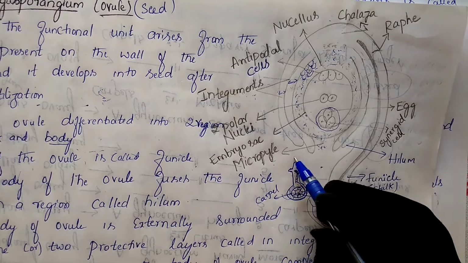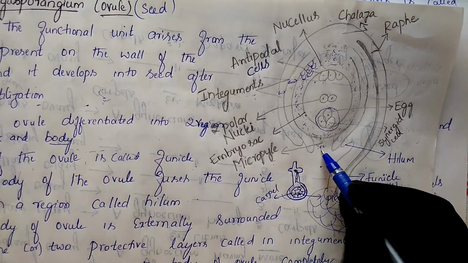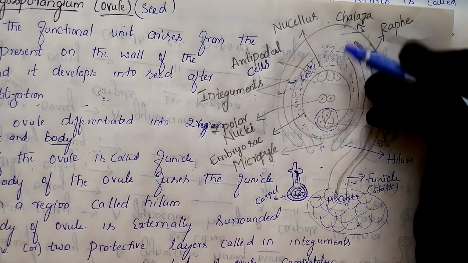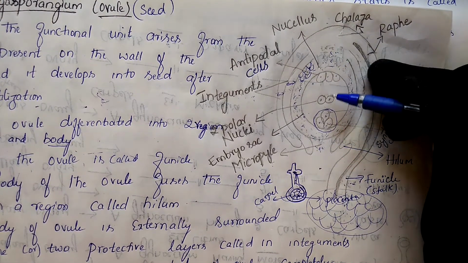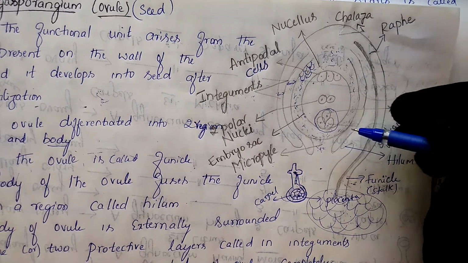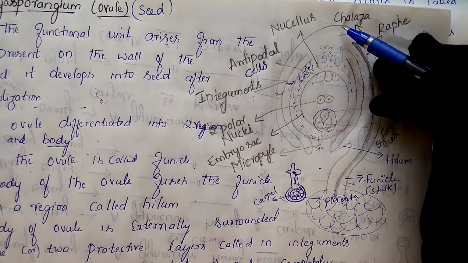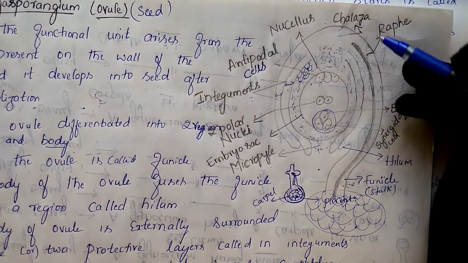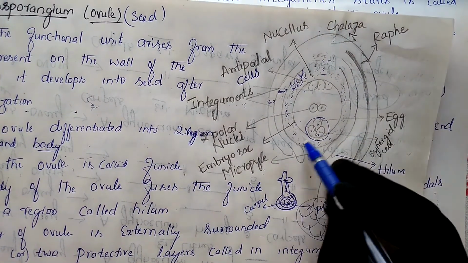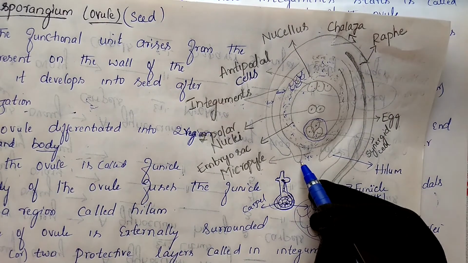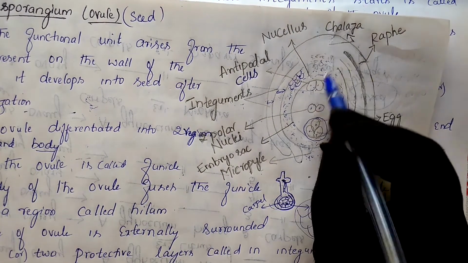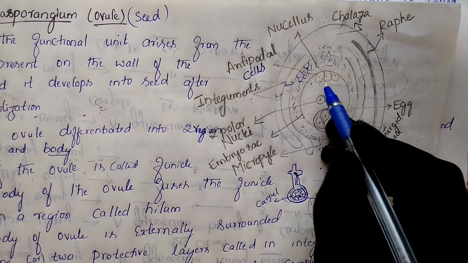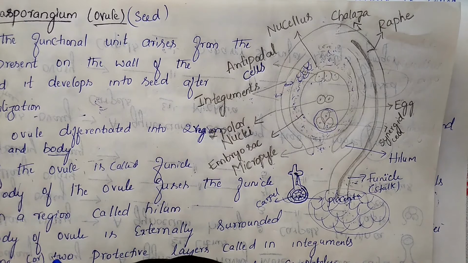So the egg apparatus is present towards the micropylar region. Antipodal cells are present towards the chalazal region. Remember this. If you write the opposite, you will lose your marks. Many of them write that egg apparatus is present towards the chalazal end and antipodal cells towards the micropylar end. Then your answer will be wrong. So the egg apparatus is towards the micropylar region, and antipodal cells towards the chalazal region. How many antipodal cells? 1, 2, 3. Three antipodal cells are present.